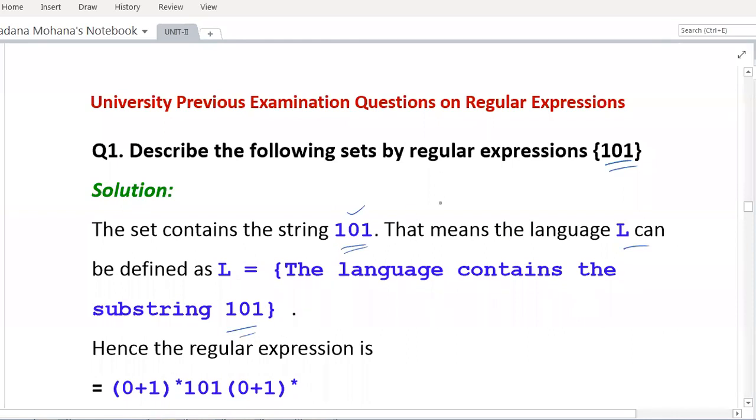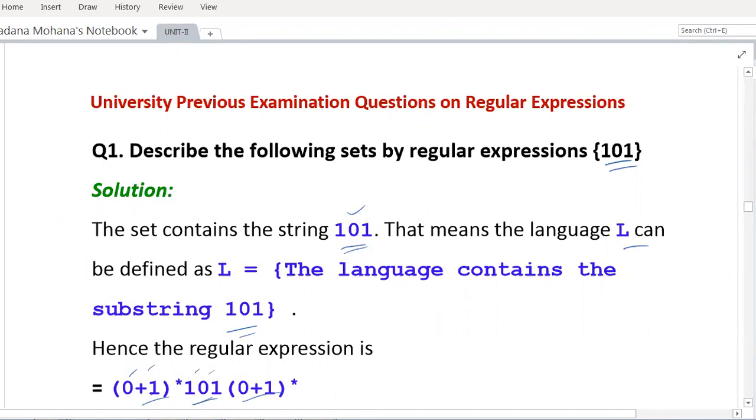Here you can take the combination of 0, 1 alphabets. First you write (0+1)* on the left-hand side, then (0+1)* on the right-hand side. Then in the middle, you concatenate the substring 101.